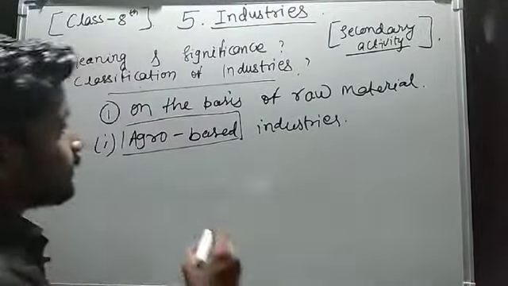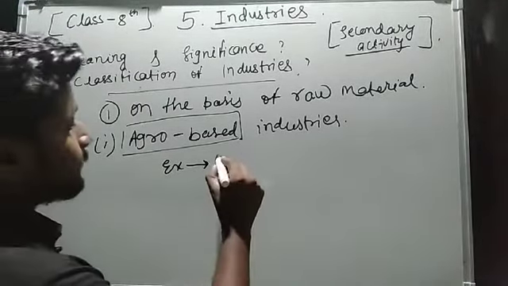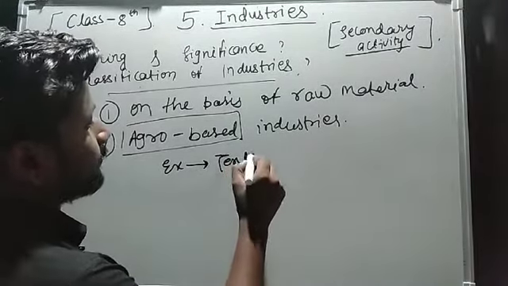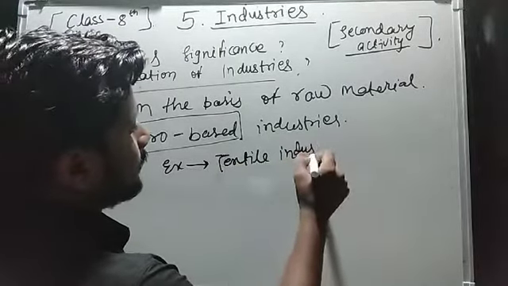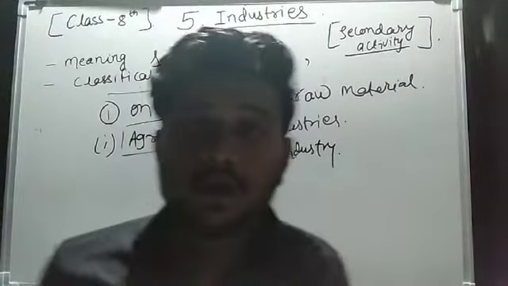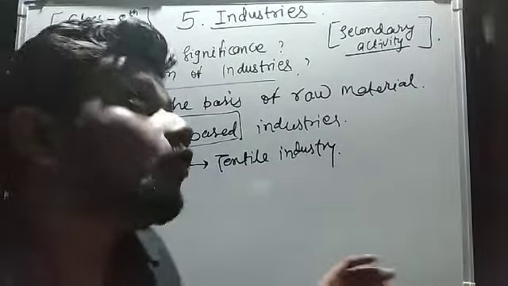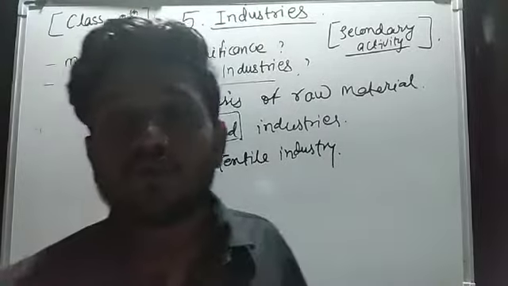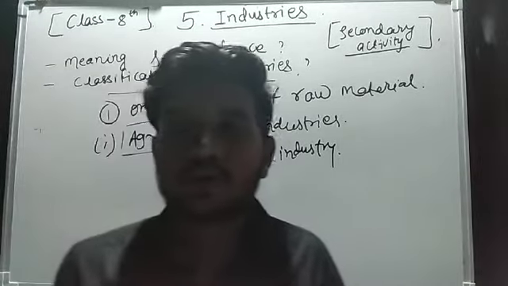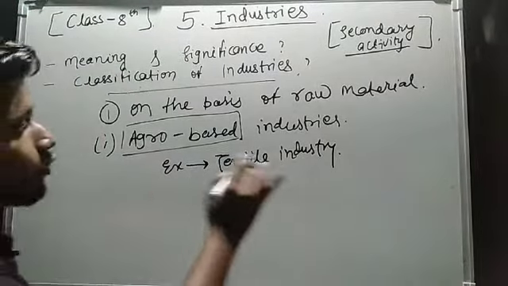So if we talk about an example of agro based industry, it will be the textile industry, because this industry is using the produce from the fields to process them and make the final product, that is cloth in the case of the textile industry. So all the industries that are using agriculture products for their manufacturing, for production of final goods, all these industries come under the purview of agro based industry.